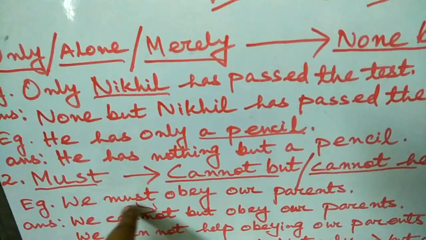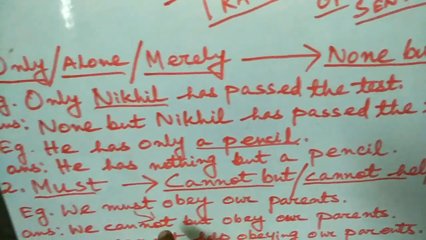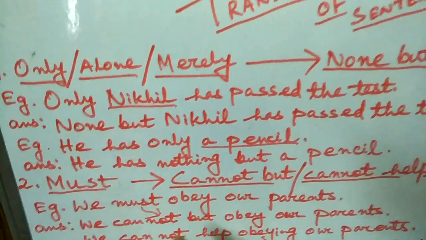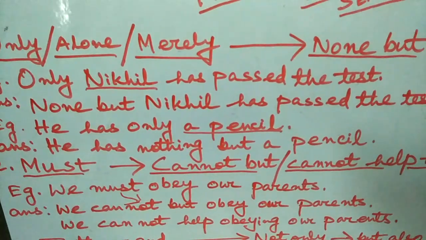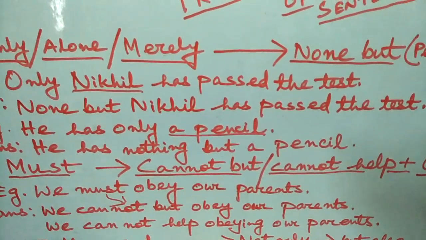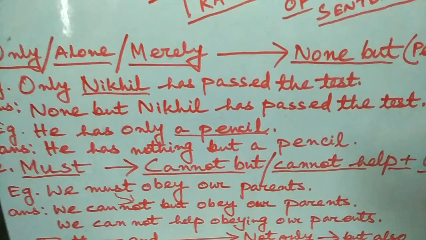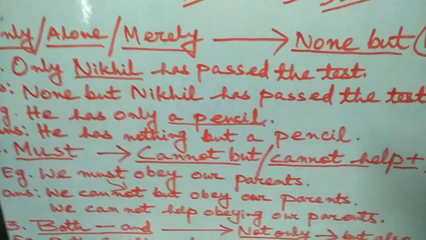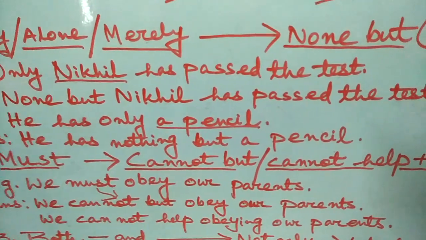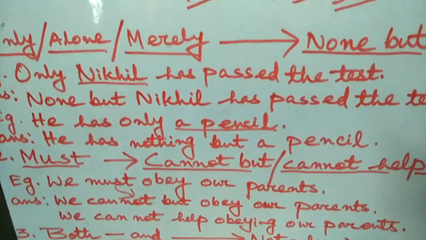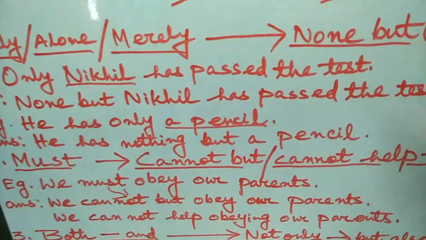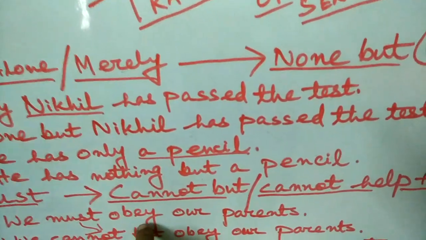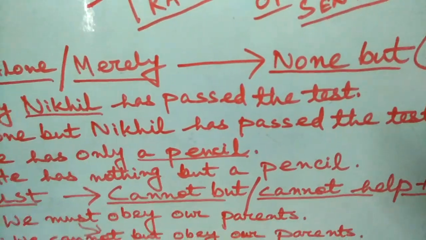Look at the sentence. We must obey our parents. Here I have replaced must with cannot but. So we cannot but obey our parents, or we may use we cannot help obeying our parents. If you write cannot but, then you will put the verb which is given in the sentence. We must obey our parents will be changed into we cannot but obey our parents. But if you want to use we cannot help, then after help the ing form of the verb given will be used.